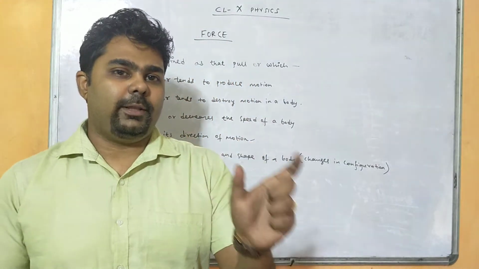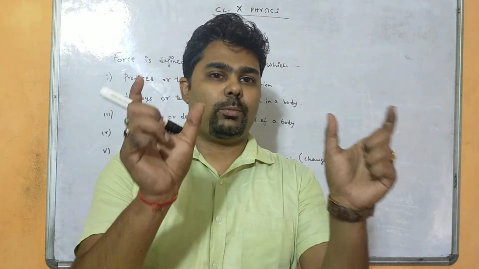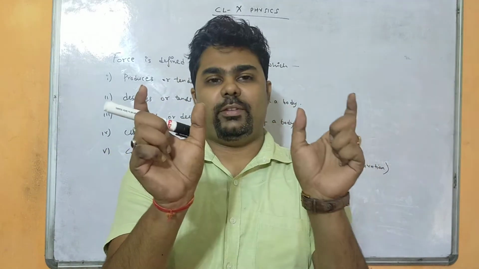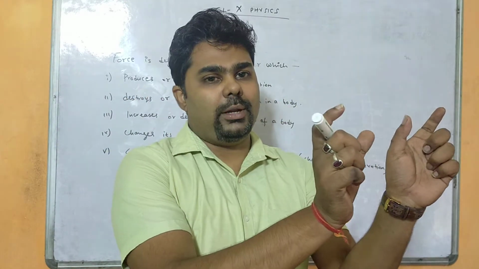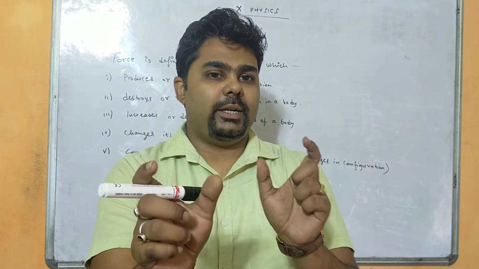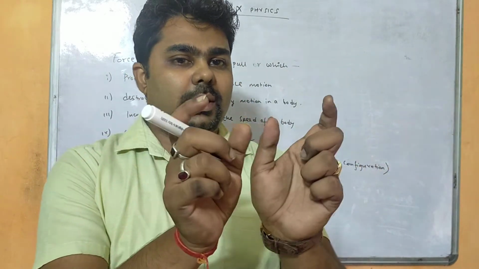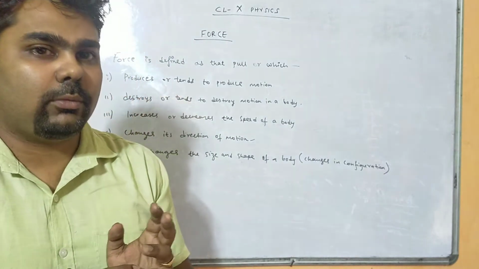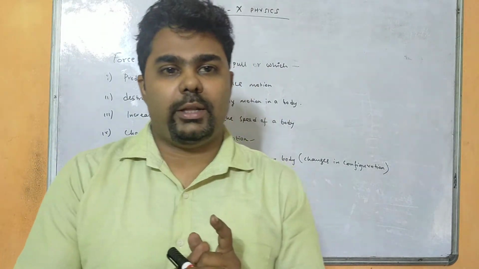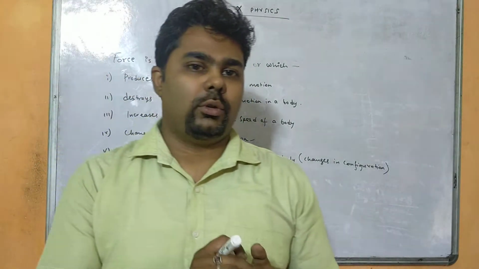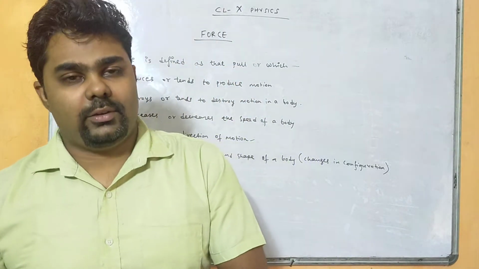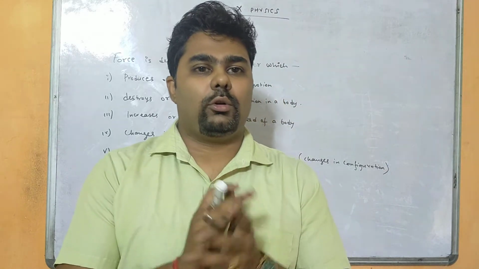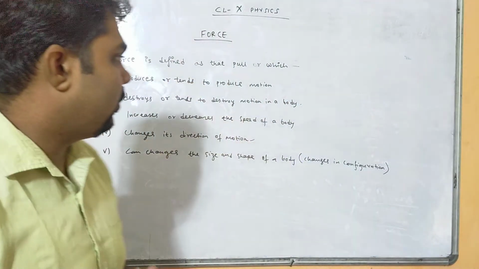Like if I place a north pole of a magnet and a south pole of a magnet, they will attract each other. Similarly, if I place north and north facing each other, then they will repel each other. Therefore one magnet is applying a force on another, but they are not in actual contact, so this is called non-contact force. Similarly, gravitational force, magnetic force, electrostatic force, these all are non-contact forces. Whereas tension, or friction, these are called contact forces, right?